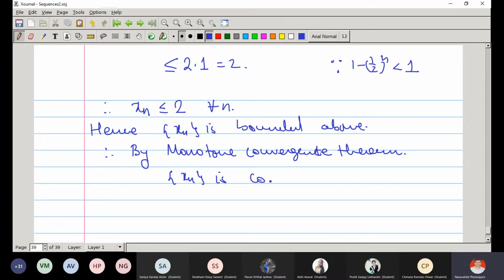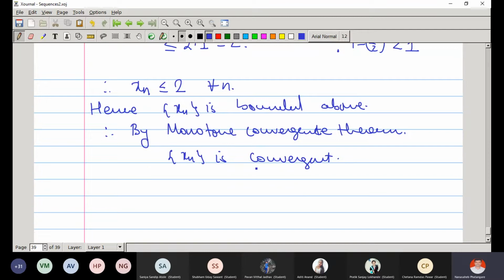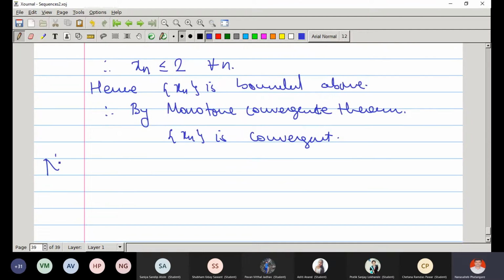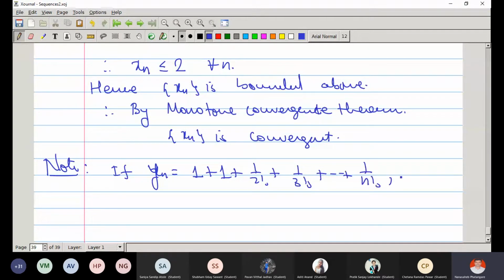Xn is convergent, so this sequence is convergent definitely. Now, the interesting thing is, let us say yn is 1 plus 1 upon 2 factorial plus 1 upon 3 factorial and so on up to 1 by n factorial.